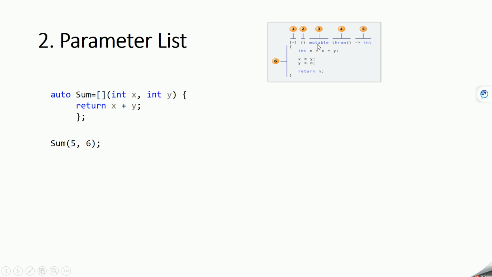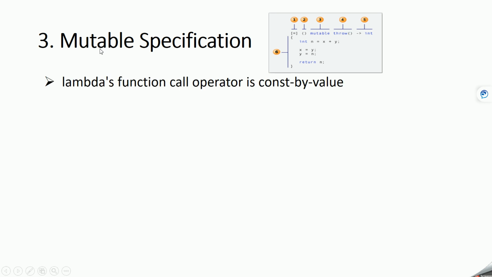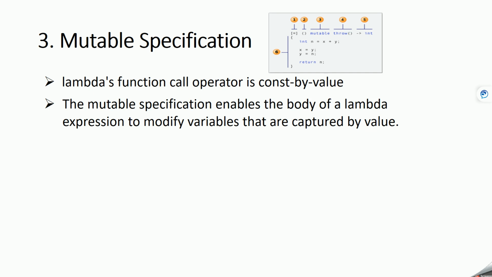Okay. Now let's see the third part of this lambda expression, that is called mutable. Mutable means, basically, if you capture some variable by value, at that time that will be acting as a const variable inside the body of a function. So with the help of this mutable, you can modify that variable which is captured by value in the capture clause. So what do I mean by this?